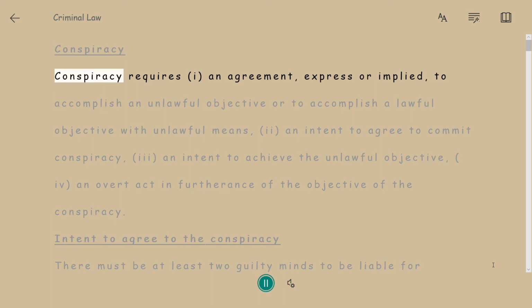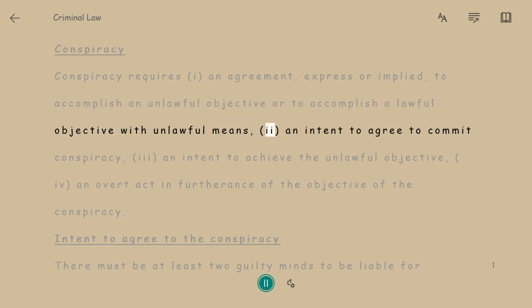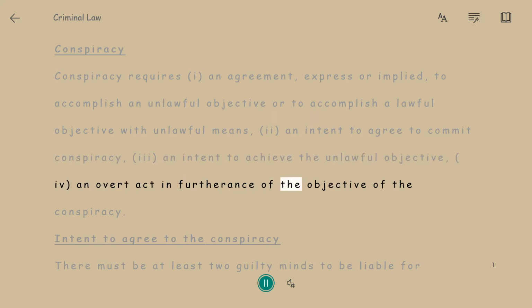Conspiracy. Conspiracy requires 1. An agreement, express or implied, to accomplish an unlawful objective, or to accomplish a lawful objective with unlawful means. 2. An intent to agree to commit conspiracy. 3. An intent to achieve the unlawful objective. 4. An overt act in furtherance of the objective of the conspiracy.